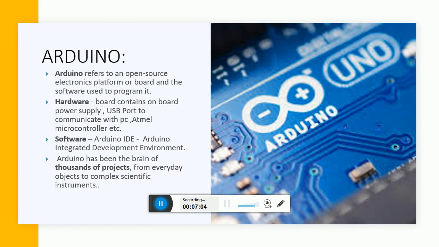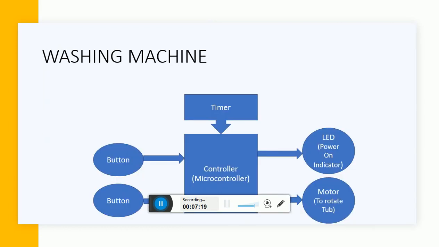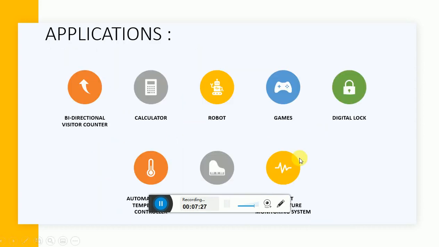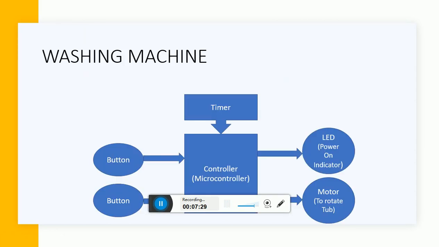Here we are going to use an Arduino board. Arduino is nothing but an open source electronics platform, which comes along with the hardware and software. Hardware is nothing but, if I consider this button, this LED, this motor, a hardware which I want to connect. So I can connect this button and LED on this board, and this microcontroller can be programmed,